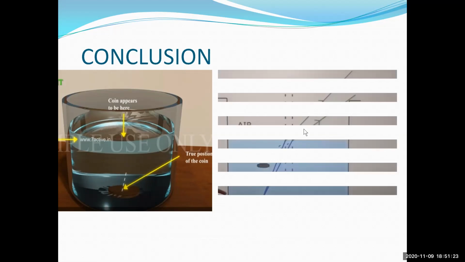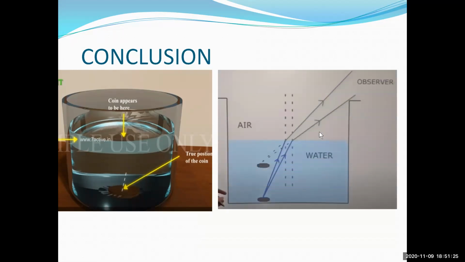See here. Now, when the light rays travel from the observer to the water medium, from the air to the water medium, this is the normal line, and when they reach the coin, what happens?